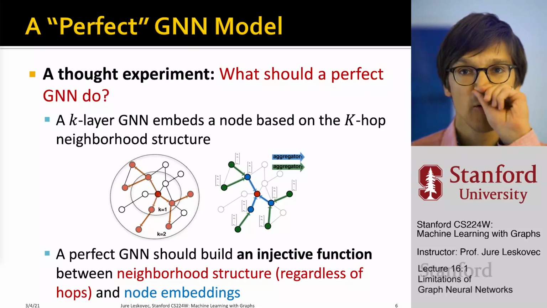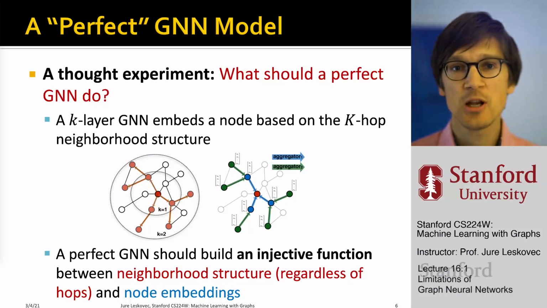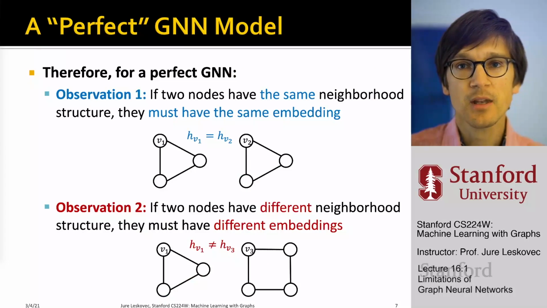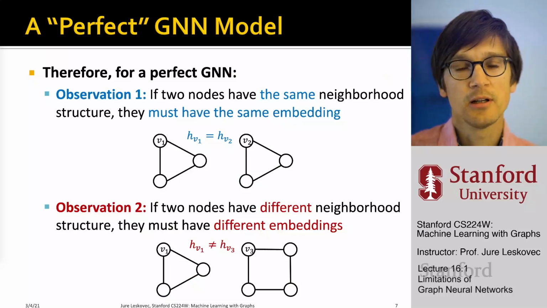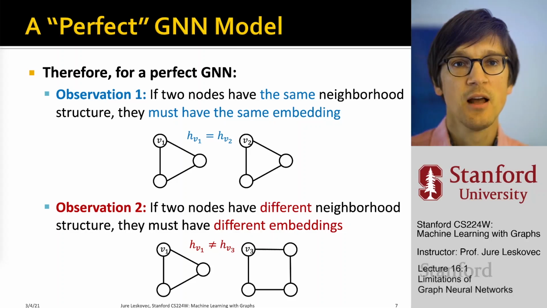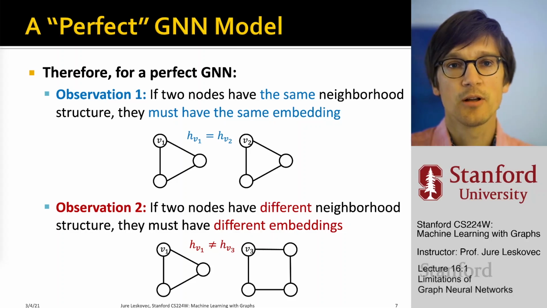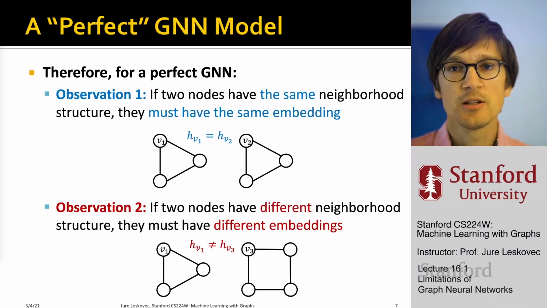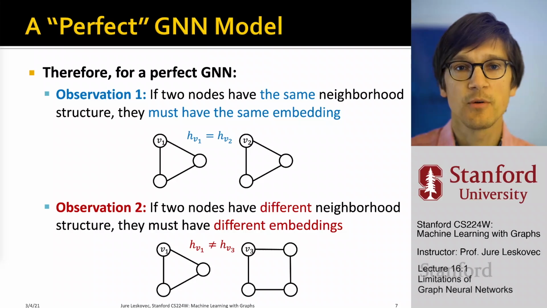Essentially, a perfect GNN would take every different node neighborhood structure and embed it into a different position in the embedding space. There are two important observations building on this intuition. First, a perfect GNN will do the following: if two nodes have the same neighborhood structure around them, then they will have the same embedding. Here we are assuming there is no discriminative feature information given to us.